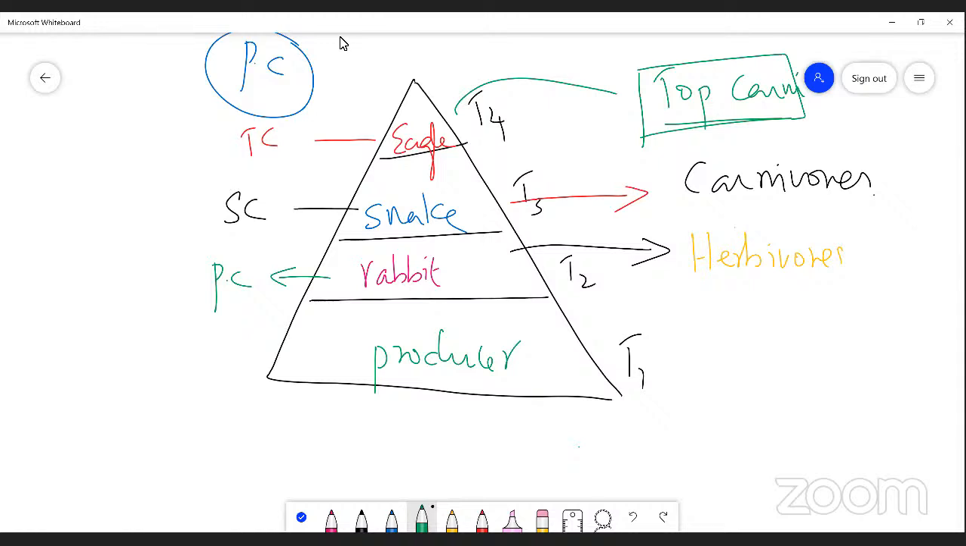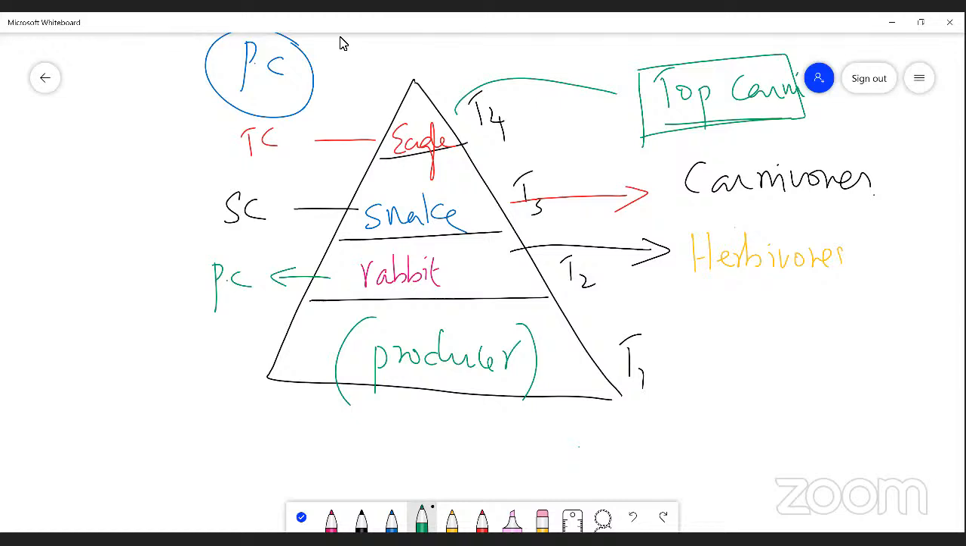Yes, sir. Which of the following organisms occupies T4? Eagle. Eagle always occupies the top of the trophic structure. And which organism occupies the bottom of the trophic structure? Producer. Very good. Producers, and all the plants, right? Producer is nothing but a green plant. All the green plants are placed under trophic level 1, or under producer.